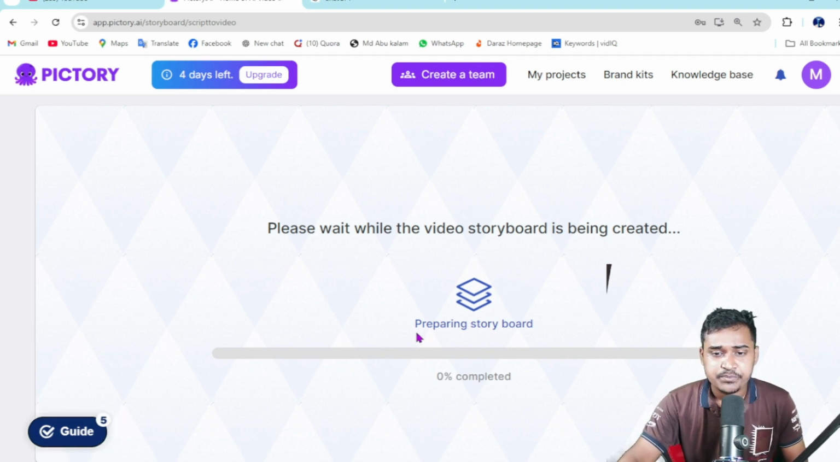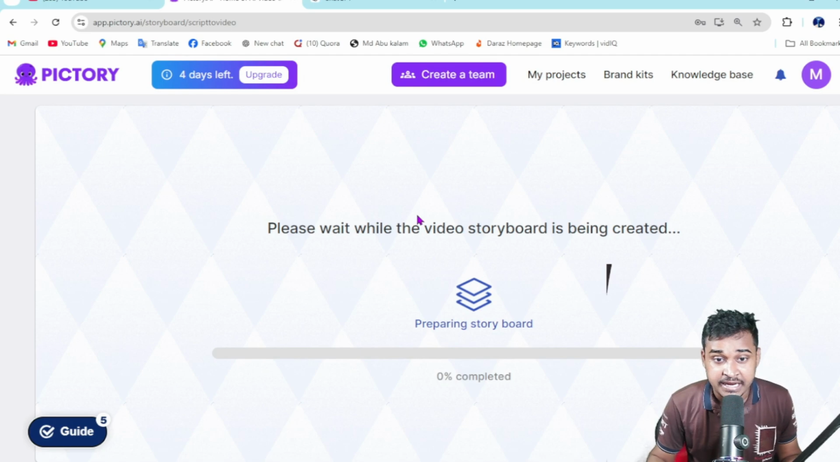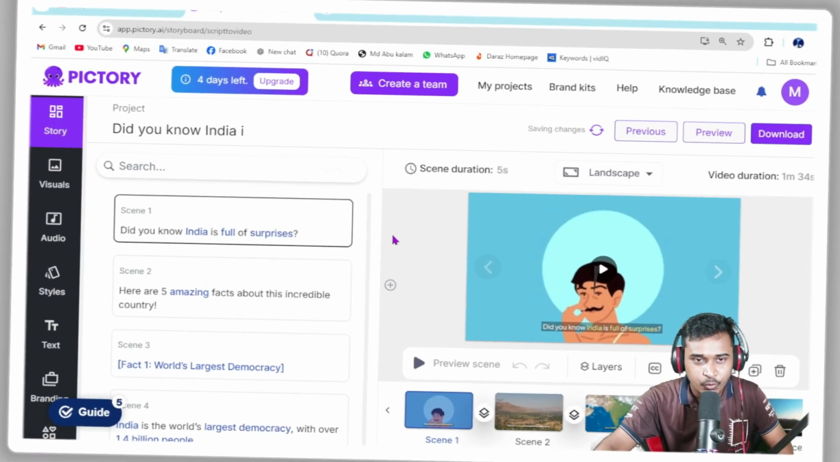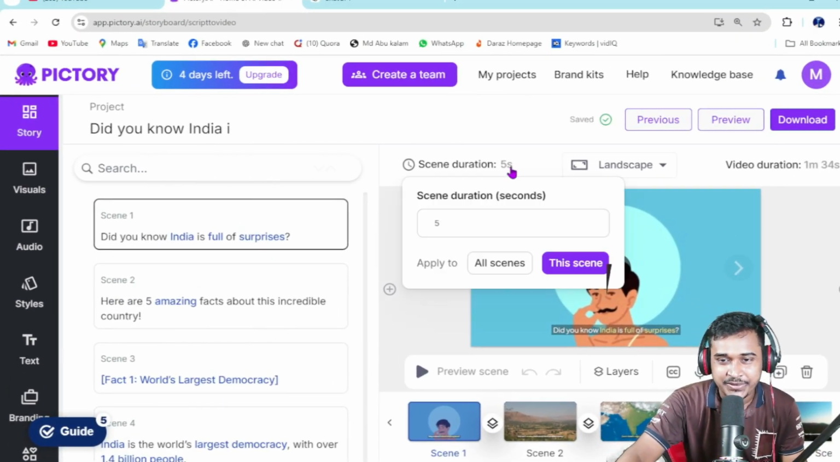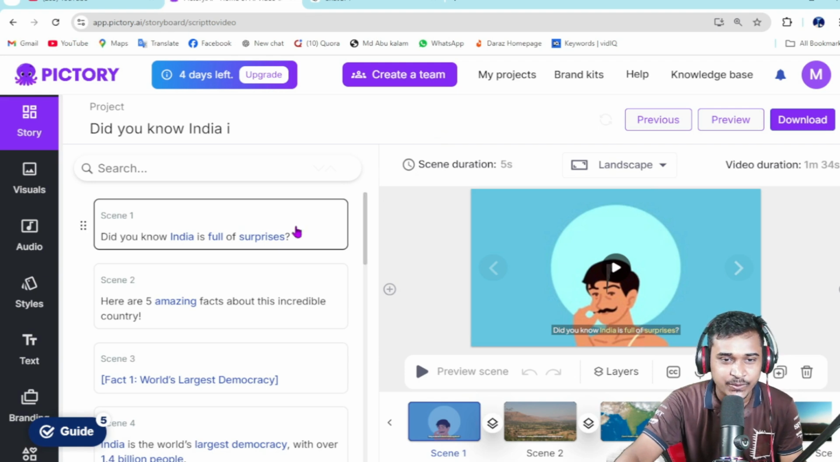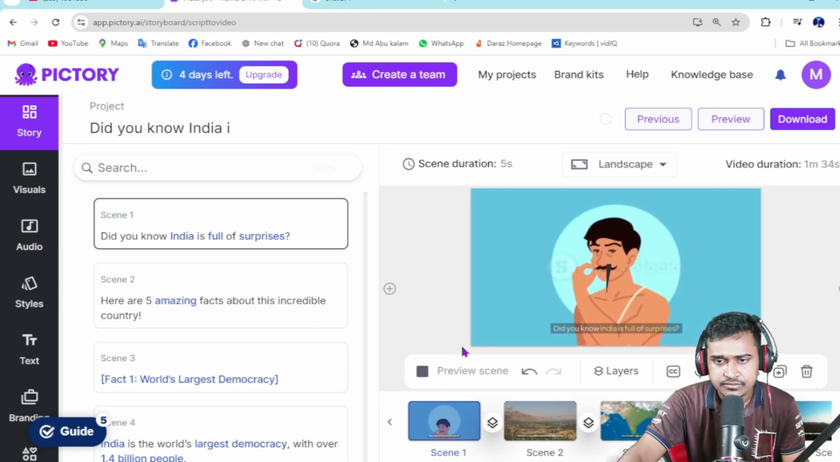Then you can see it's preparing the storyboard. So I'm waiting a few seconds. I'll be back very soon. Wow, my video is pretty good and ready for downloading. You can see here, if you have found any mistake, like "Did you know India is full of surface?", you are able to correct it here. Now I'm playing this video.